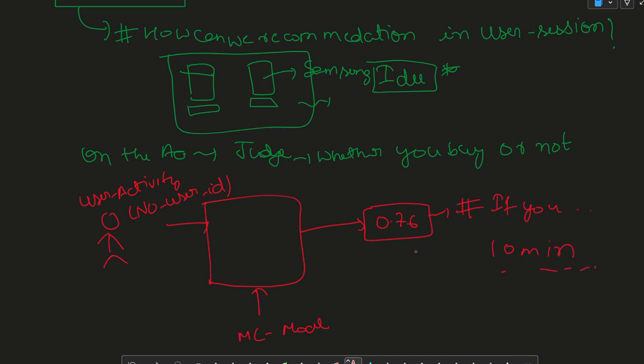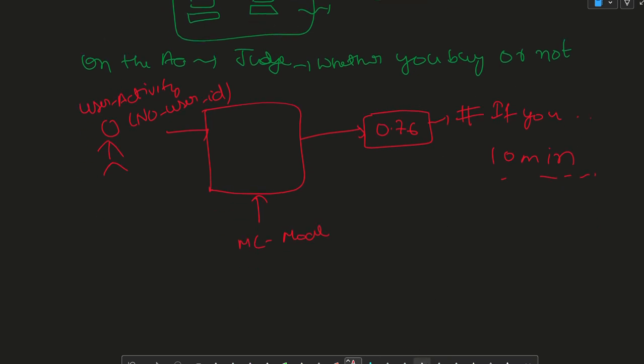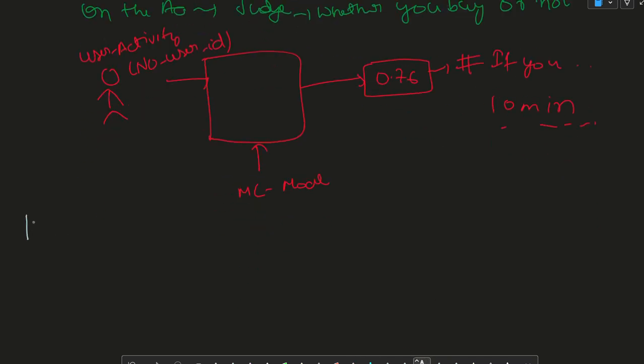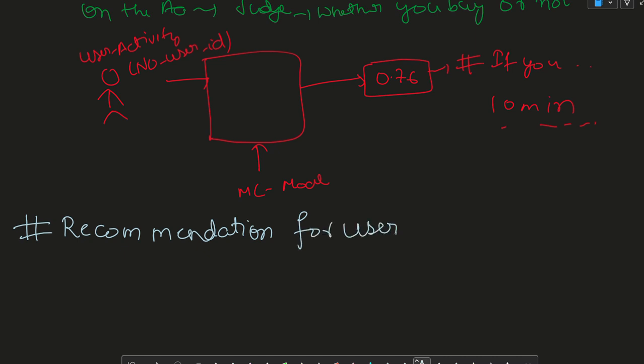At the end, we are going to implement a recommendation system for user sessions, which is a very tough task nowadays because it only includes activities for seconds.